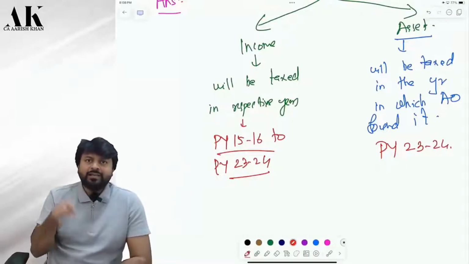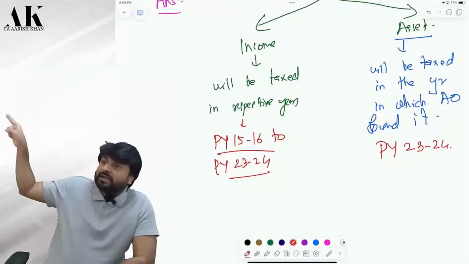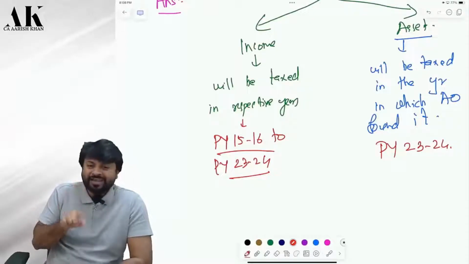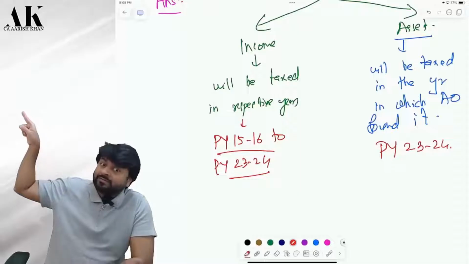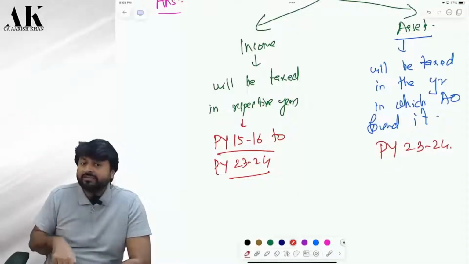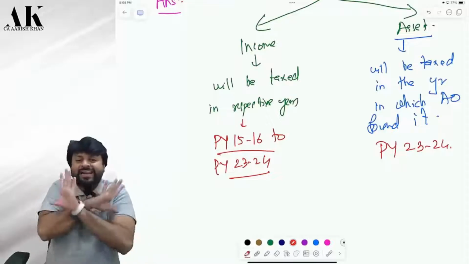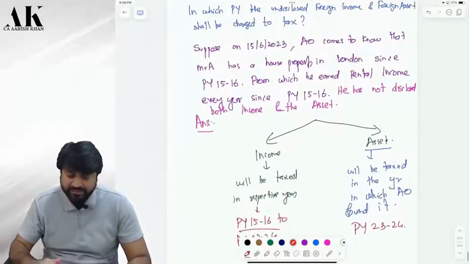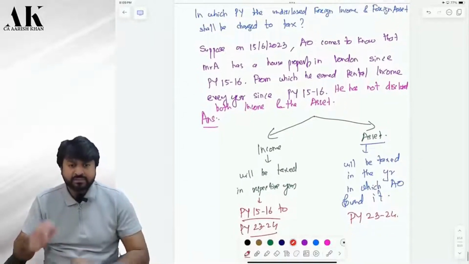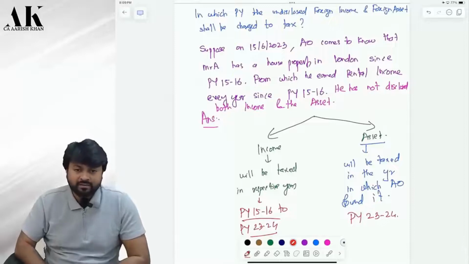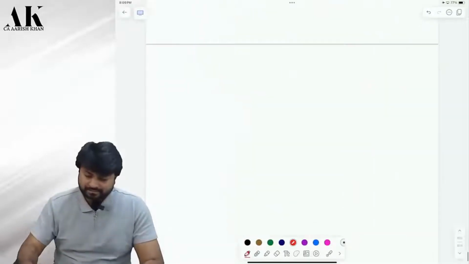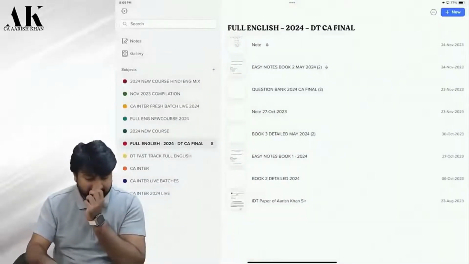So if today the AO finds that you have escaped some income in 15-16, in which year will it be charged? 15-16 only. If today the AO finds that you have escaped some asset from the last 20 years and he comes to know today, when will he charge the asset? Today. Is this 100% clear? So take a photograph of this, please. You have to write this down, please. You make it in a proper note, otherwise you will not understand all these things properly. Is it clear? This is the first important concept for today's lecture.